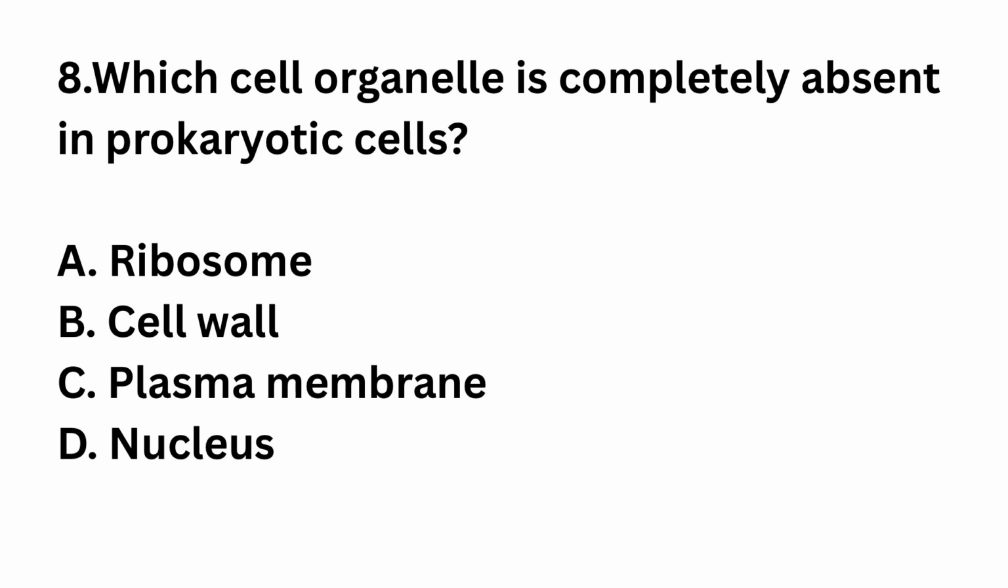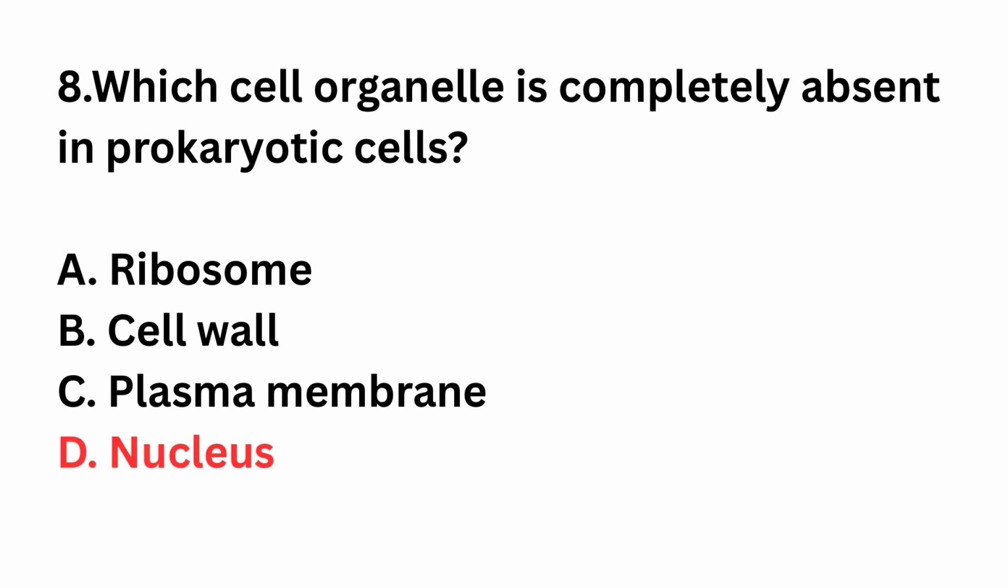Question number 8. Which cell organelle is completely absent in prokaryotic cells? Ribosome, cell wall, plasma membrane, nucleus. The right answer is option D, nucleus. Prokaryotes lack a true nucleus.